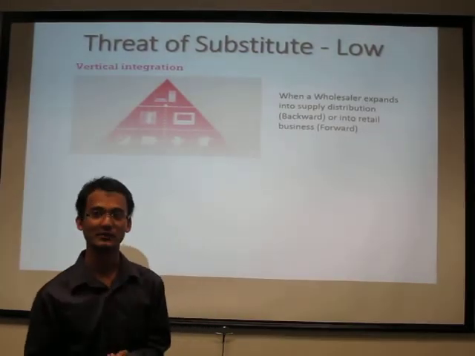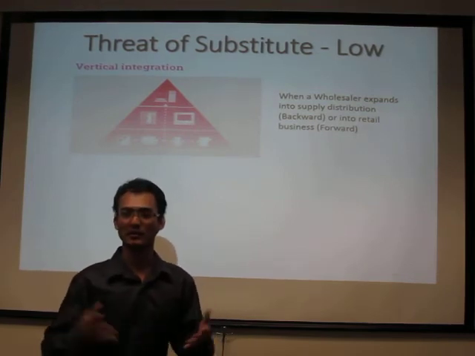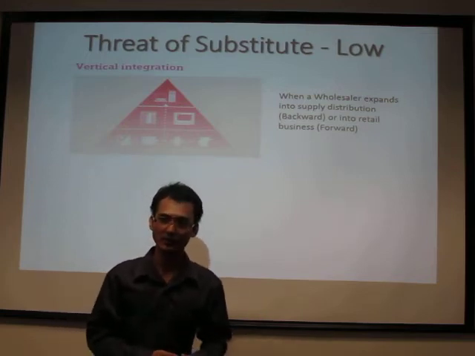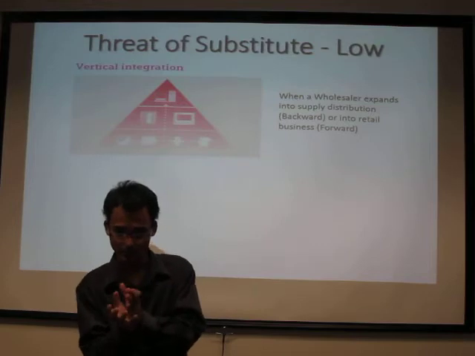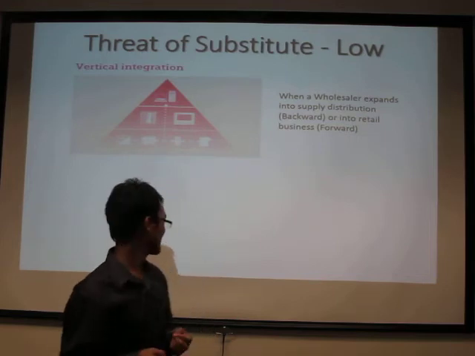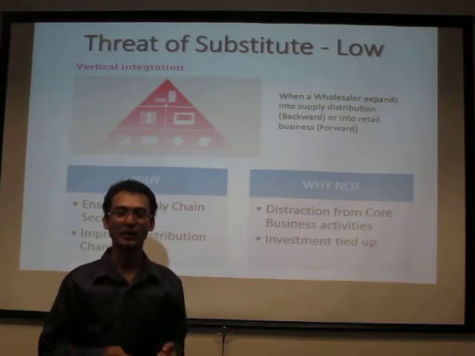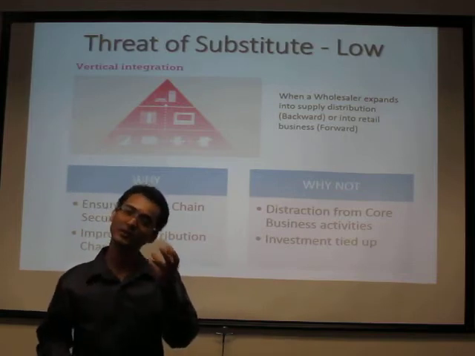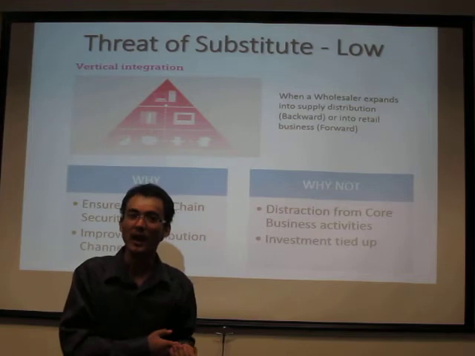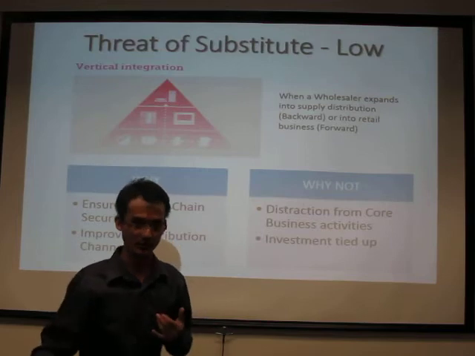We consider vertical integration as a substitute for Flextronics, because Flextronics gets its business when big companies like Apple and Google outsource their production department to Flextronics. The reason for vertical integration would be that they would get a guaranteed supply and distribution chain, and at the same time they would also free up the investment that is tied to the department. But the main reason companies outsource, and Flextronics gets its business, is so they can focus on their core business, and also it's beneficial to take advantage of the economies of scale that companies like Flextronics enjoy.